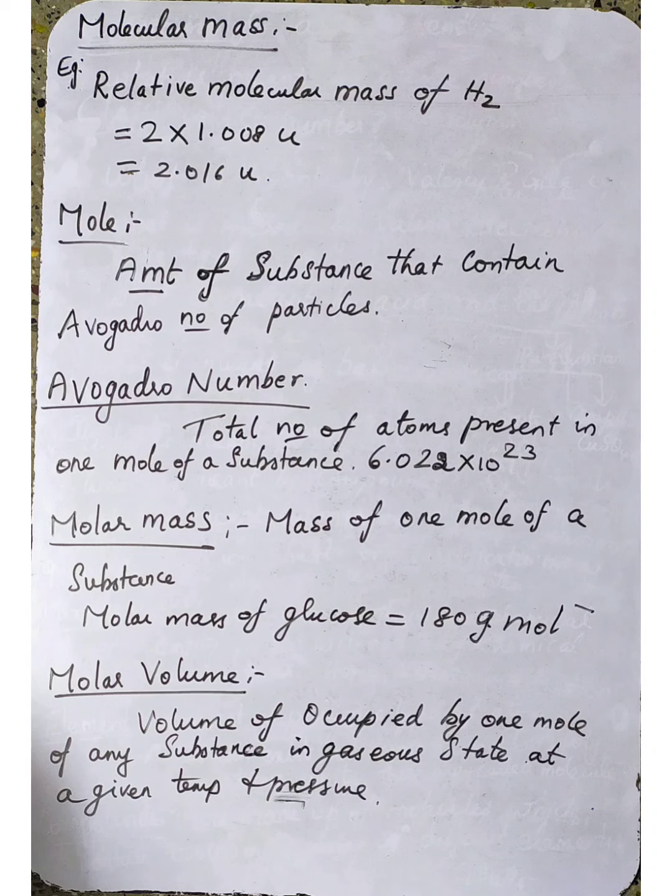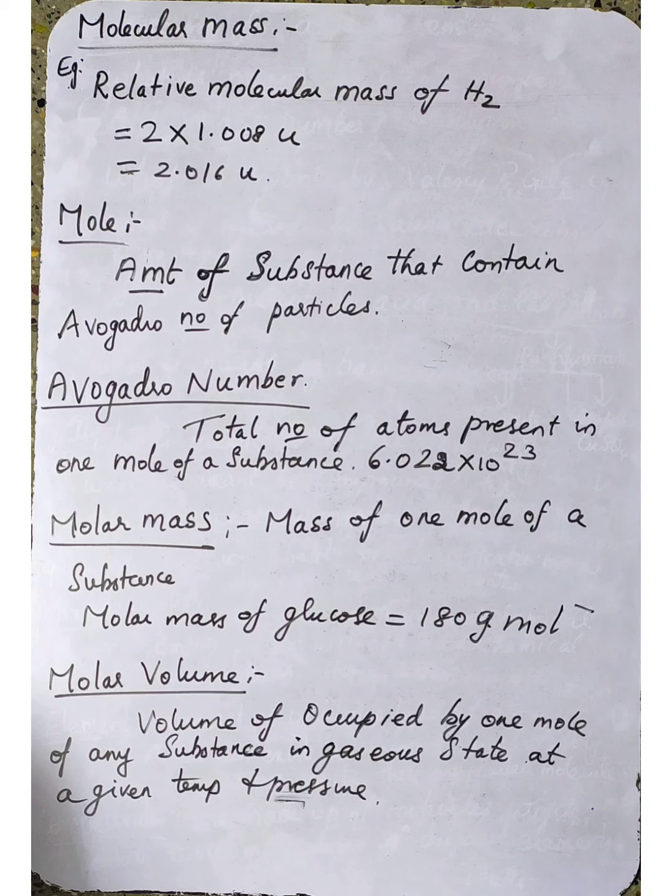Or we can also say the molar mass of a compound is equal to the sum of the relative atomic masses of its constituent atoms or ions. That should be expressed in gram per mole, that is, g mol inverse 1.